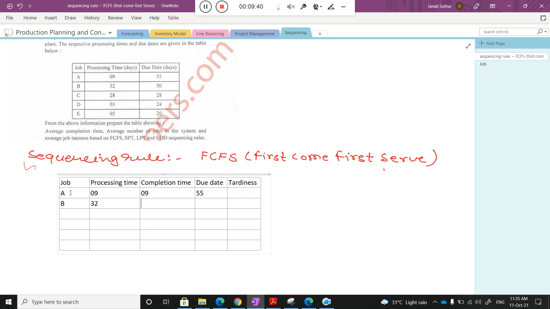The processing time is 32 days. It will take 32 days. You start after 9 days, because until day 9 you are working on job A. So after 9 days you can start B, and its processing time is 32. Then when will it be complete? 23. How did you identify that 23? Can you explain? 32 minus 9.